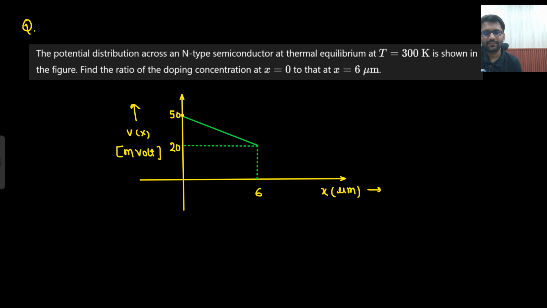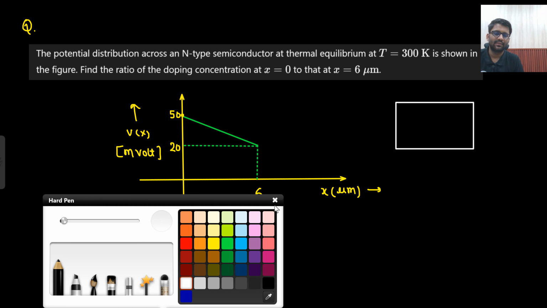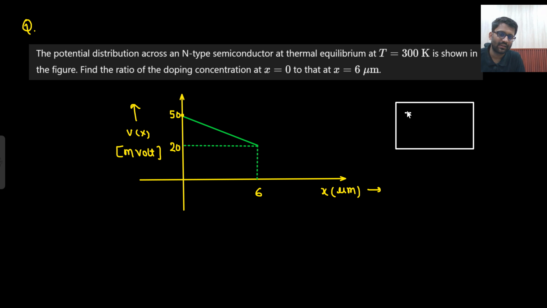a potential plot across an n-type semiconductor at thermal equilibrium at T equals 300 Kelvin is shown. Find the ratio of doping at x equals 0 and x equals 6. N-type semiconductor. Under equilibrium, that means there is no external bias. This is your n-type semiconductor. Potential plot is given. Now, where will be higher doping, where will be lesser doping? N-type semiconductor is there. What do you think?